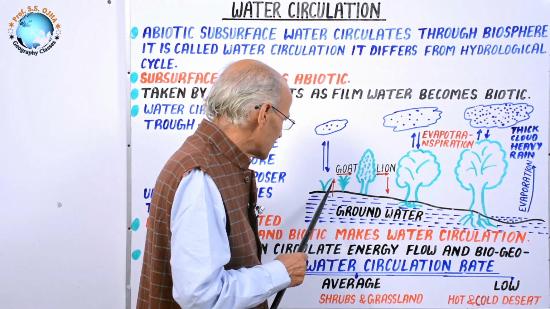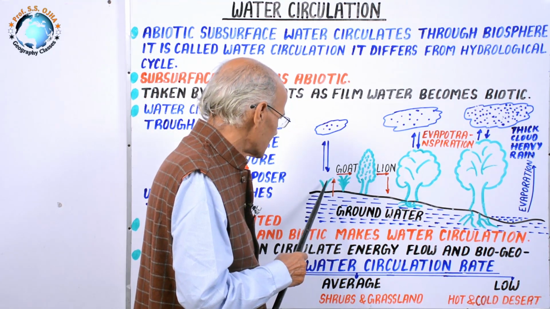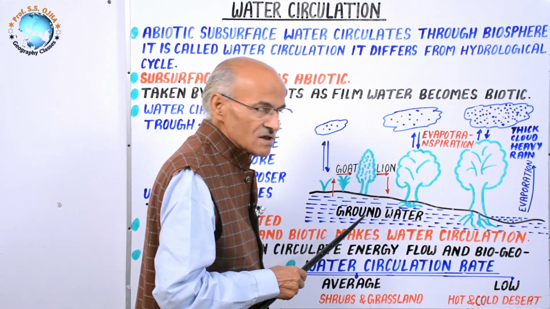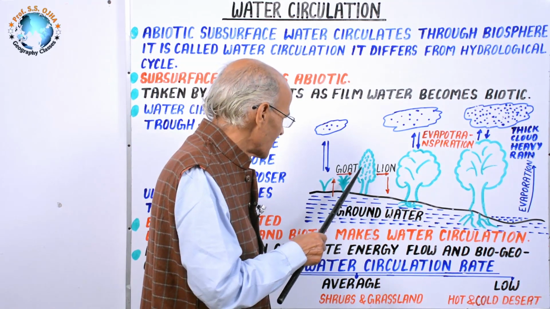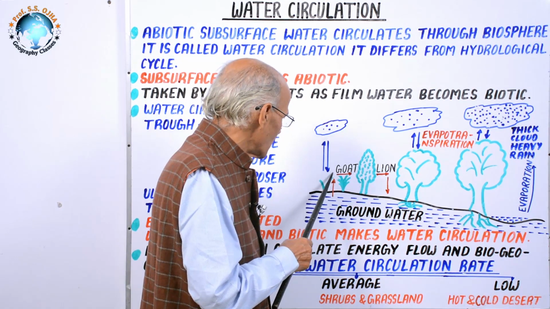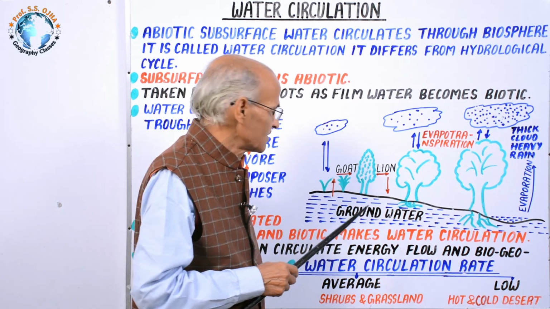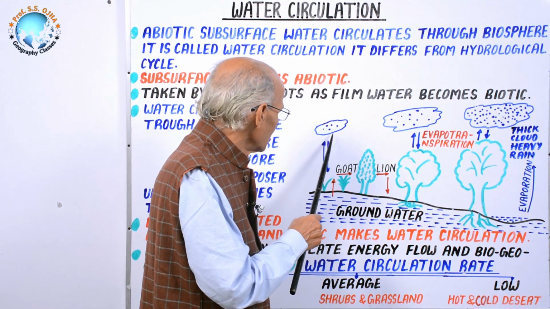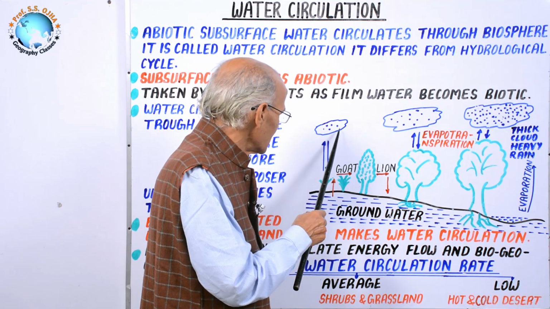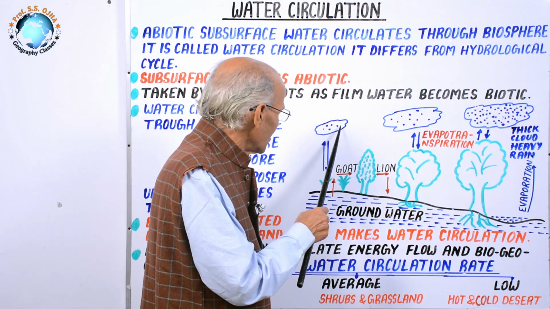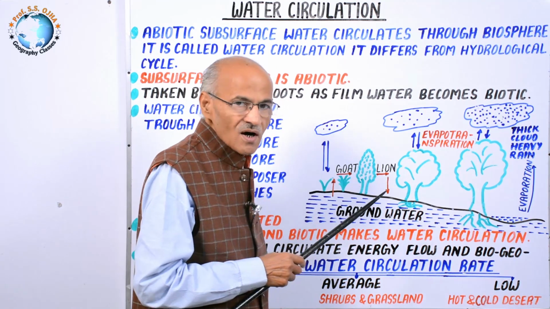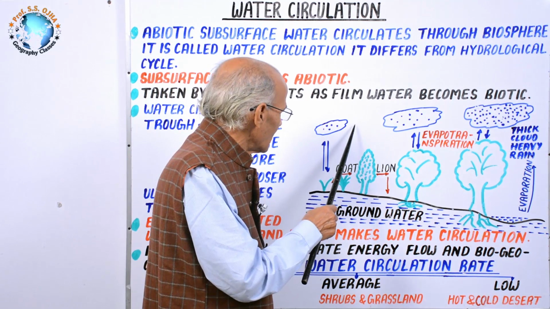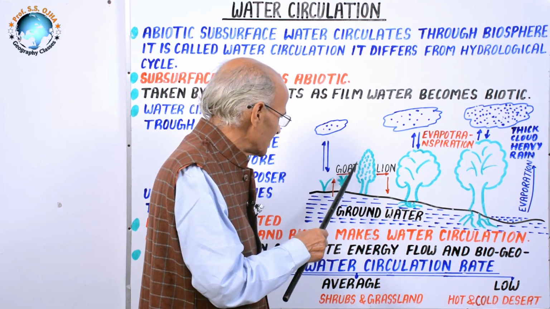The other pathway of water circulation is that due to intense or high insolation or intense heat, from plant leaves the water gets evapotranspirated, and that reaches the atmosphere, takes the form of cloud, and that cloud ultimately has the water of abiotic nature, and that falls down after condensation and precipitation.